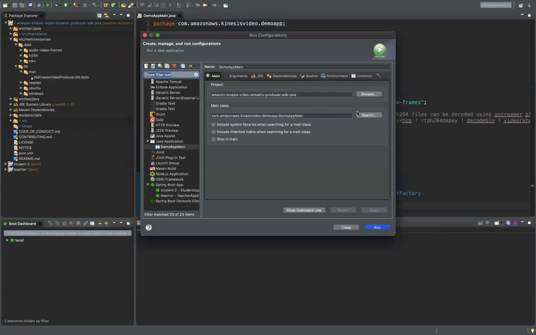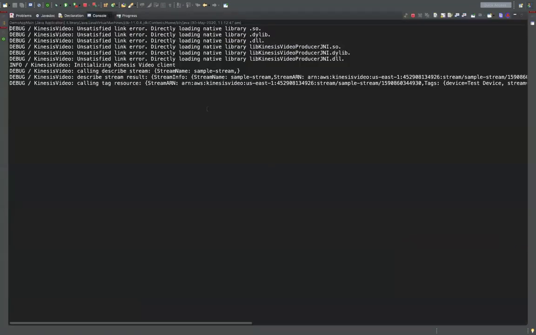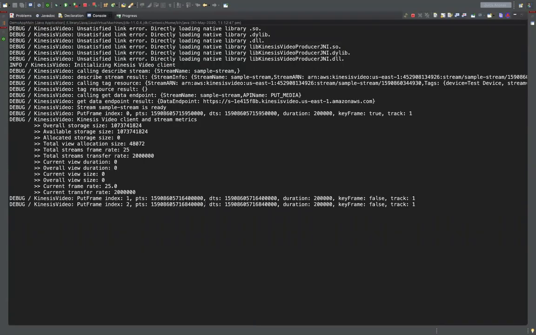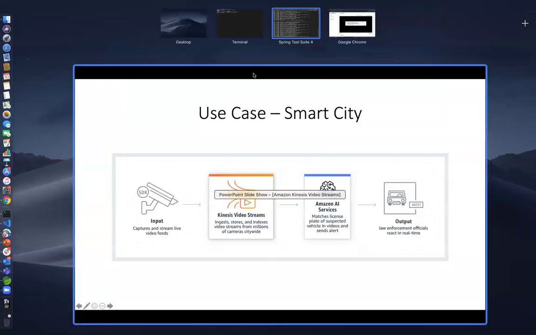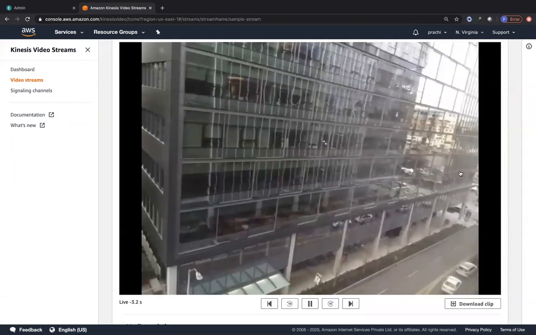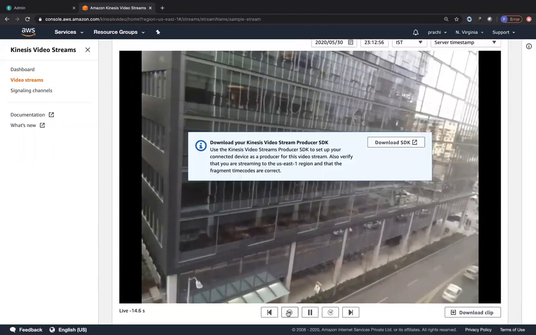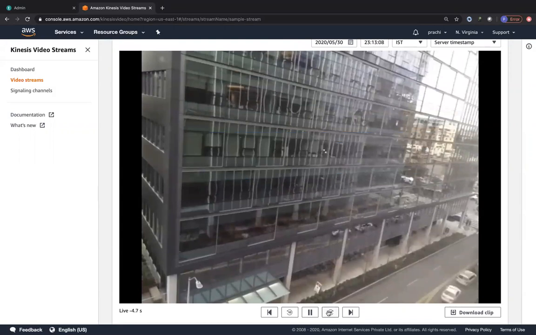And we are going to go to Kinesis Video Streams and we'll be able to see. So right now you can see over here, it has connected to the sample stream, and then it's going to start sending all of our data. And within a little bit of delay, we'll be able to see all of our data over here. Cool. It's amazing. So you can see right now that our live is just 4 seconds behind. You can look at all of the streaming that is being sent over here. And then you can also go back 10 seconds. You can go forward 10 seconds.